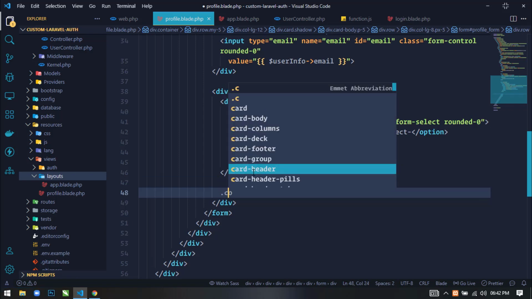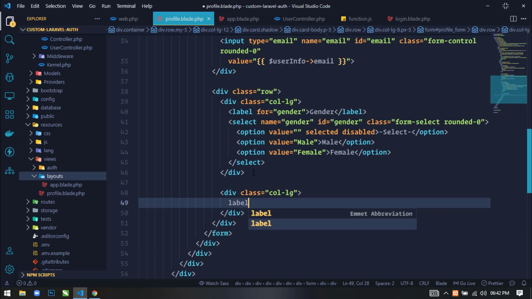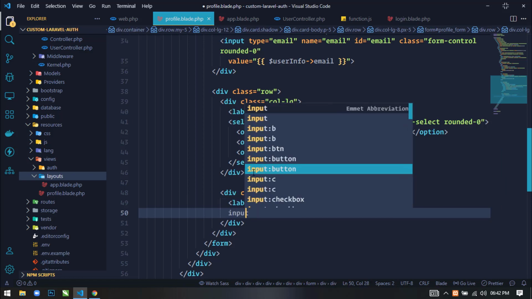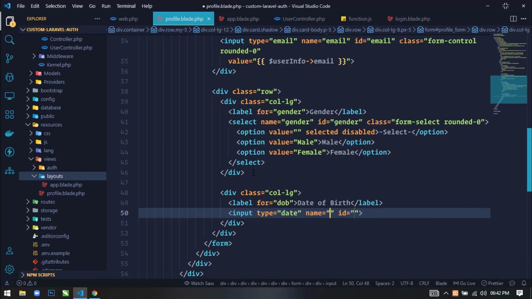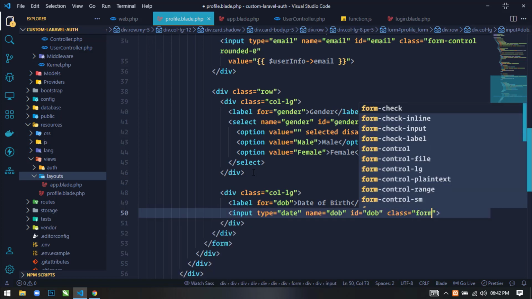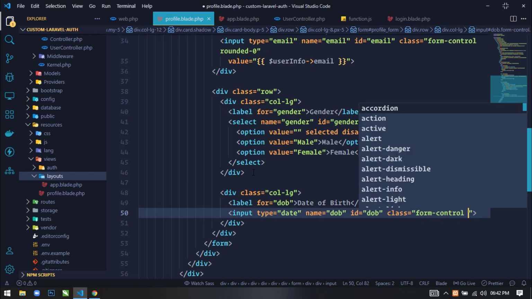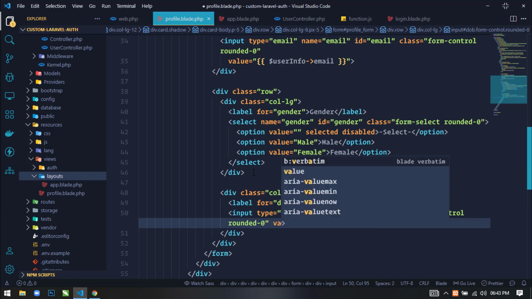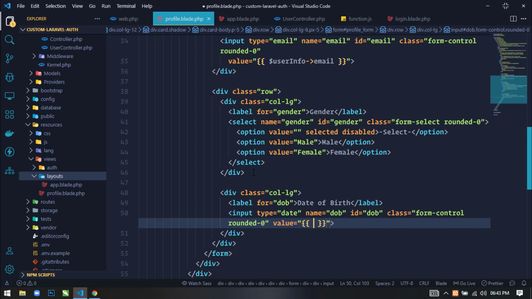So just use col lg, label date of birth, and here I will use input type date, name dob, id dob, and class form control rounded 0. And in value I will use user info dob.